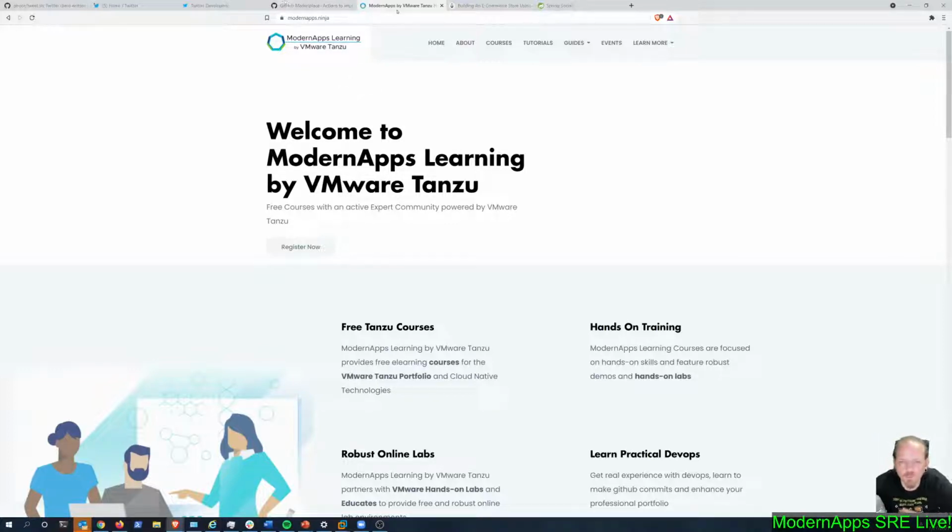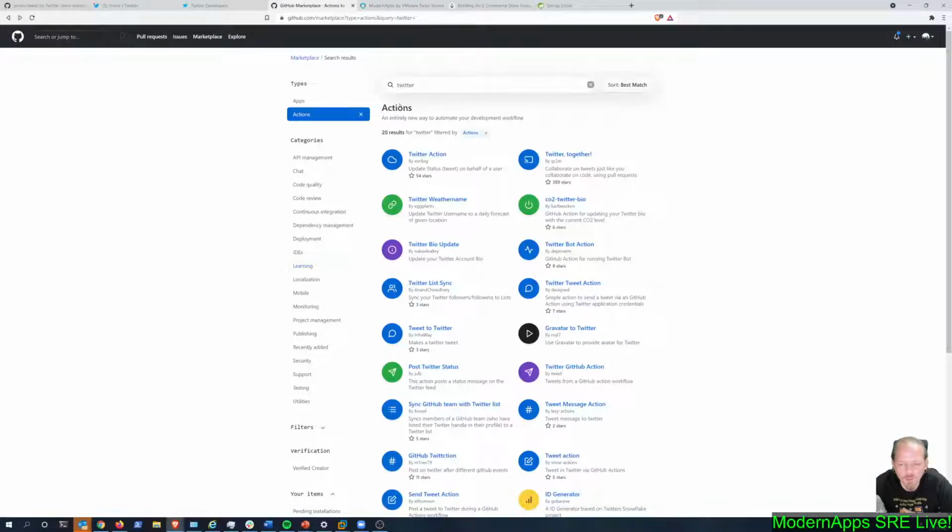So the first thing we want to do, since we're using GitHub Actions, is to look at the GitHub Marketplace, right? And we can search for Twitter or social media. And I did this, and I even played with a couple of these. One of the things with the GitHub Actions Marketplace is it's very, very new. And so aside from certain very official actions, it's really unclear if these actions are going to be well maintained over time. It's one of the things when you use any dependency, the really big question is, how well maintained is this going to be? Because there could be something that's someone's personal project, or a project that has a really good maintainer working on it at one point in time.